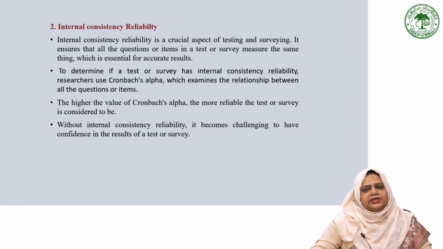To determine if a test or survey has internal consistency reliability, researchers use Cronbach's alpha, which examines the relationship between all the questions or the items. A higher value of Cronbach's alpha indicates greater reliability, meaning that the questions in the test or survey are consistent with each other, leading to more dependable results.